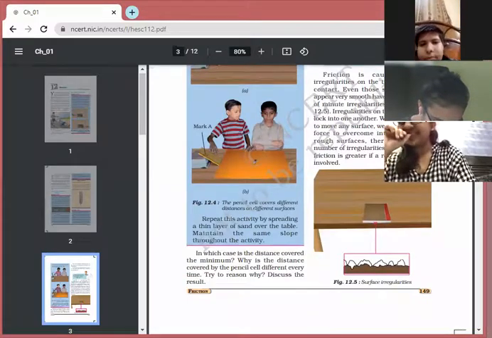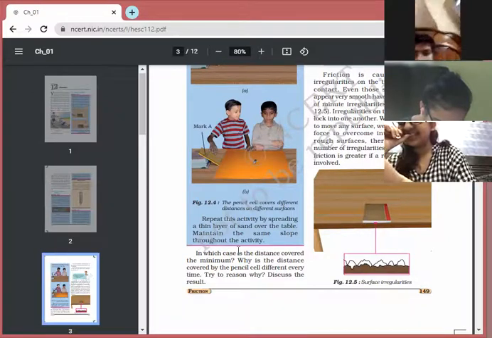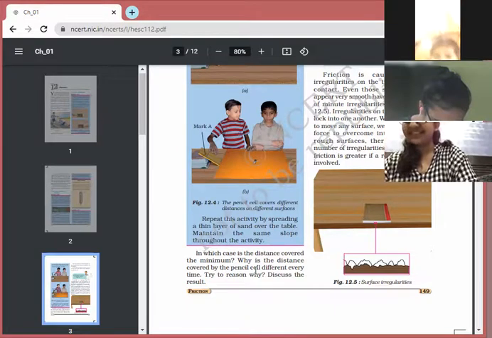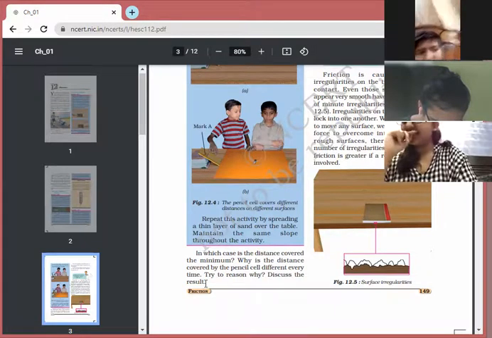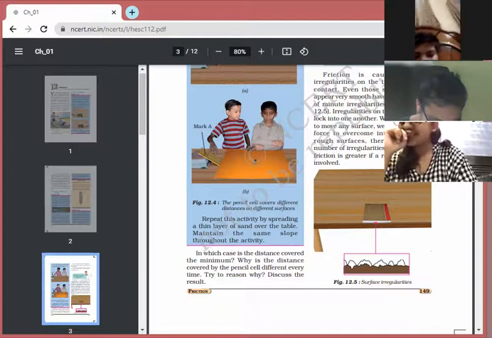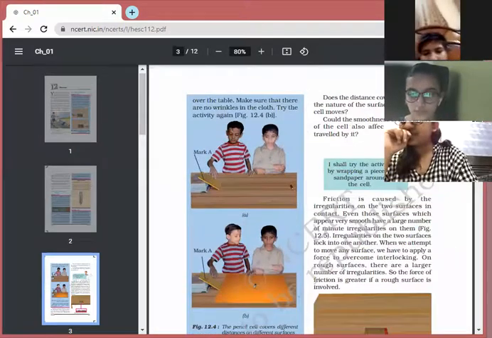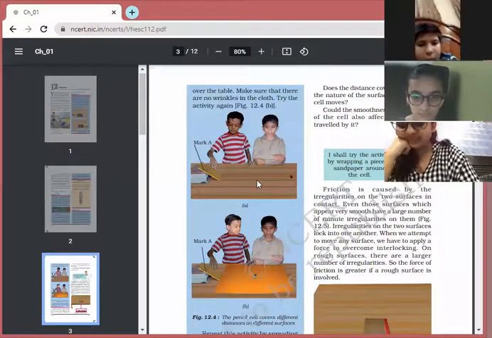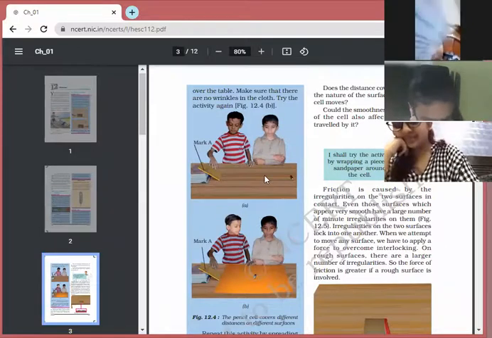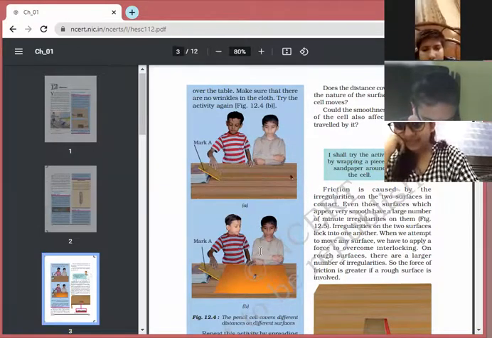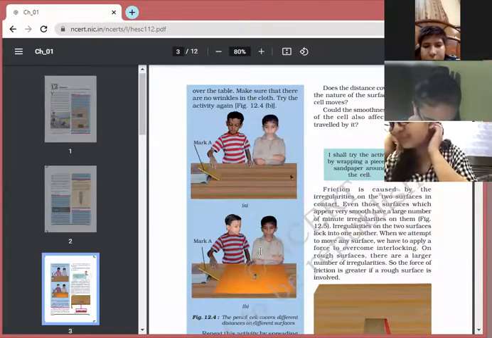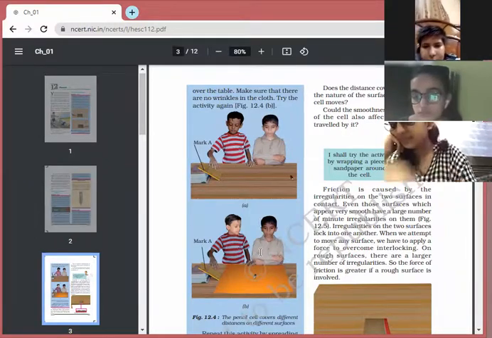Okay. So you have to give the answer of all the questions, in which case the distance covered is minimum. Why is the distance covered by the pencil cell different every time? So what can be the reason for it? In both the cases, the distance traveled by the pencil cell is different because of the different surfaces. I hope I'm clear with it. If not, you can ask again.